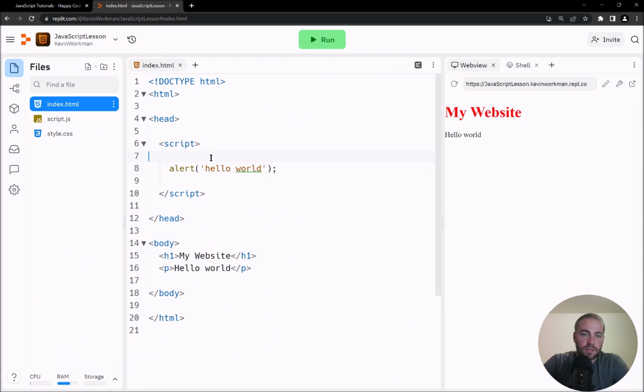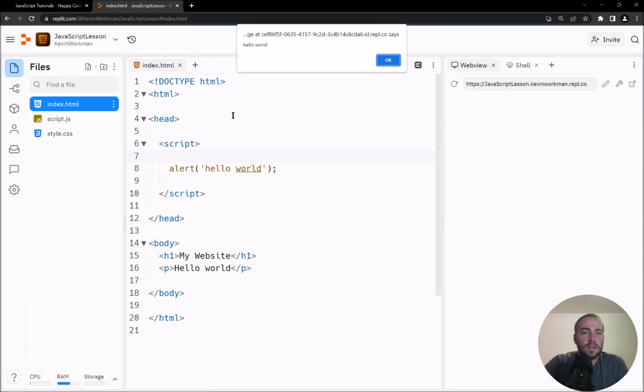So now I'm going to run this, and let's see what happens. So you see, I don't know if I can move this. No, I can't. That now my web page, when I navigate to it, or when I click the run button in Replit, I now have this dialog that pops up, and it says, hello world. Can I zoom in on this? No, I can't, that's annoying. Here is the message that I passed into the alert function.